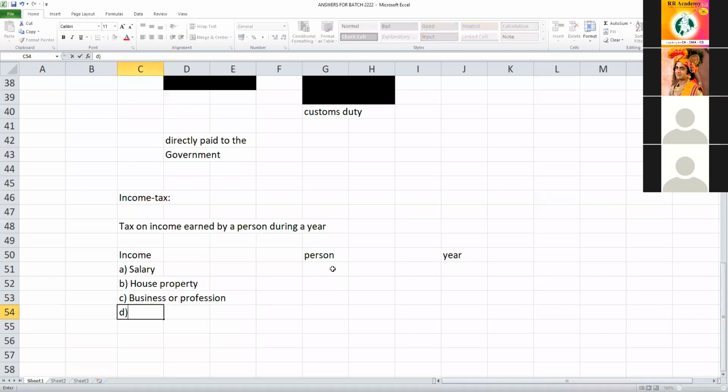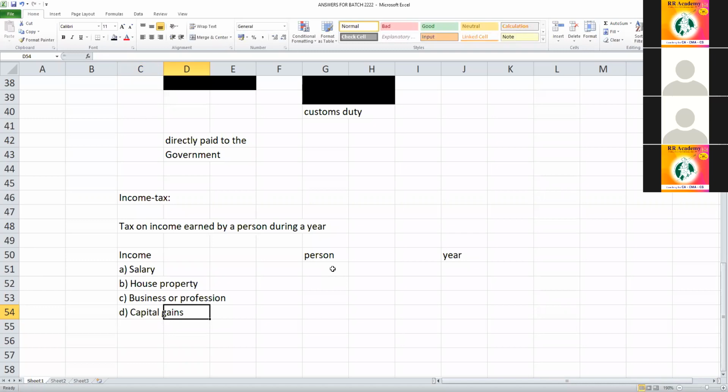The fourth one is a different one, capital gains, students. What is capital gain? A profit on sale of an asset. My land is sold. Sir, my father bought this land for 7 lakhs, 20 years back. Today, he is selling for 60 lakhs. 7 lakhs we bought, now it is 60 lakhs. Sir, if I sell for 60 lakhs, whether my father has to pay tax? The answer is yes, it is capital gain.